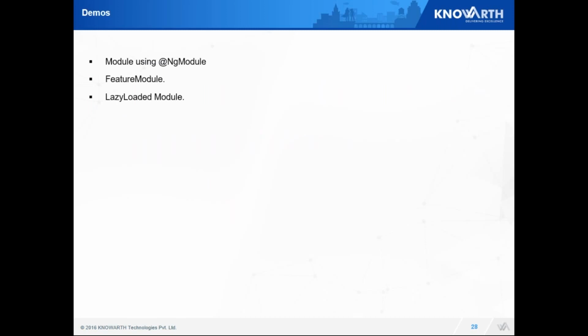In the demos, we are going to see how to load an ngModule, how to have a feature module, and how to lazy load a module. We'll look over and come back to this example as we have linked over several other things here.